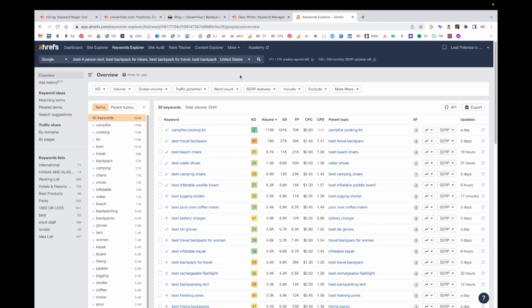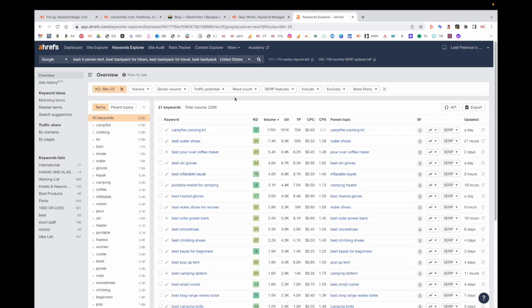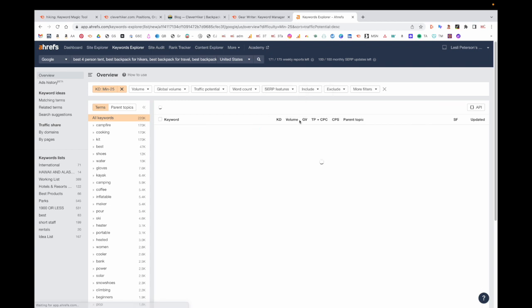So this is the exact same list that we were looking at in SEMrush, but now we're looking at it in Ahrefs. So I do the same process. The first thing I do is filter by keyword difficulty. Keyword difficulty in SEMrush and keyword difficulty in Ahrefs are very, very different. My threshold in Ahrefs is about 25. So I'll filter based on everything that's less than 25. And then I will sort by traffic potential.